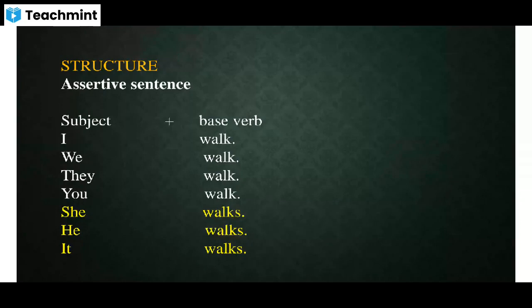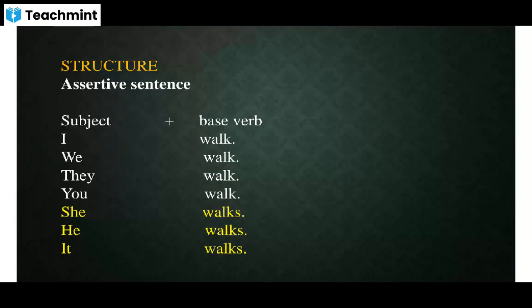So if it is simple present tense and we have to write an assertive sentence, then we normally write subject plus verb. Look at the example given here. I walk, we walk, they walk, you walk. Yes, but we write she walks, he walks, it walks. Correct? We have to add s to the base verb if we are writing in third person singular form.